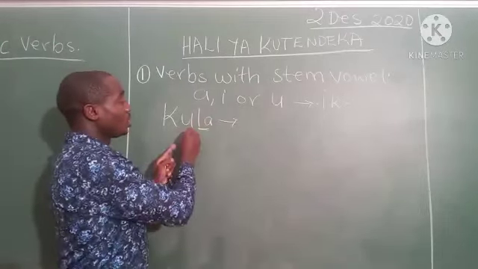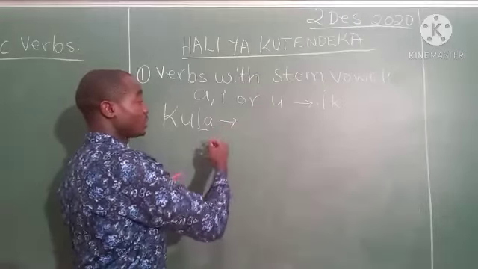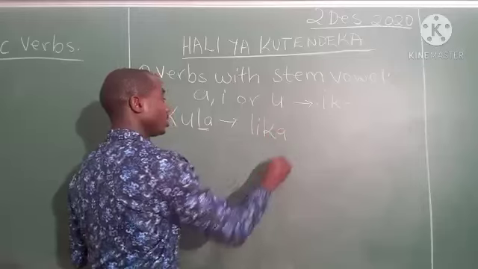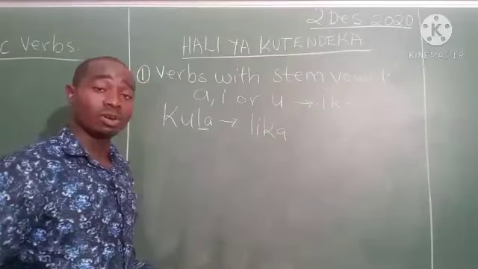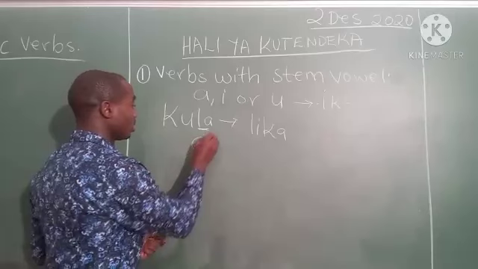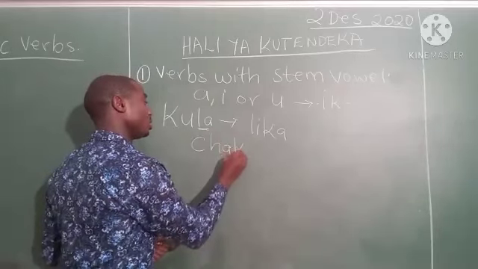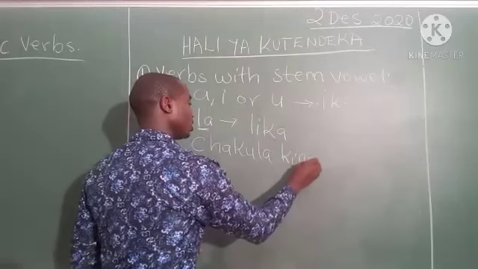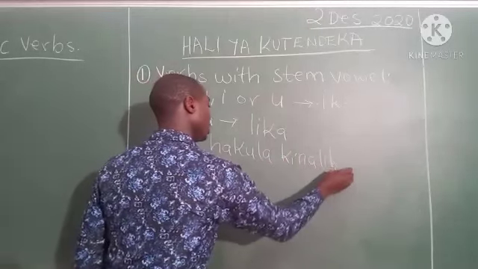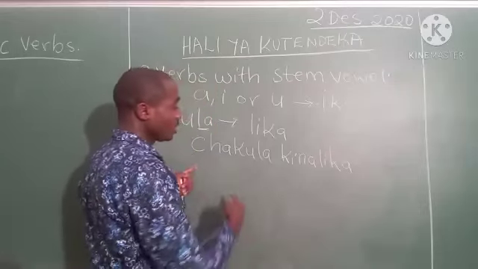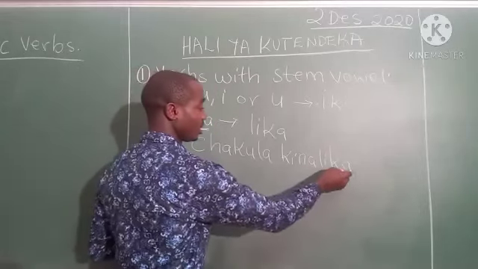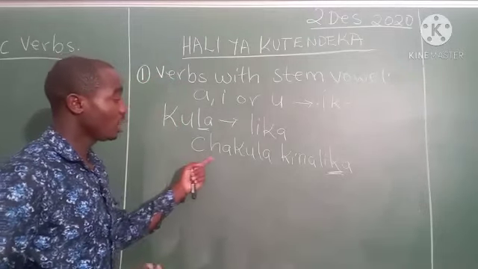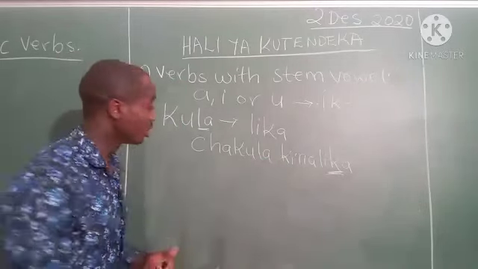Then we do the same as before: lika, to be eatable. Chakula kinalika. The food is eatable.